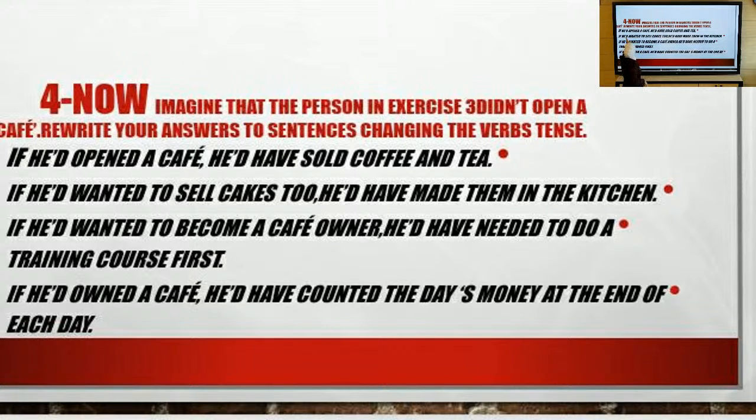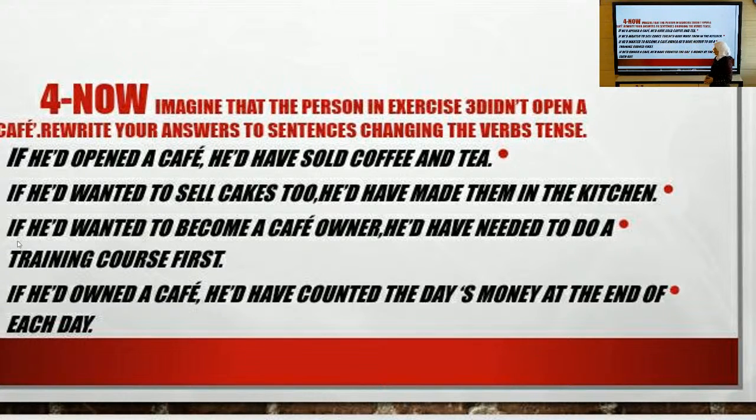The first one: if he'd opened a cafe, he'd have sold coffee and tea. If he'd opened, it is past perfect. The second one: if he'd wanted to sell cakes too, he'd have made them in the kitchen. So the first one, the if clause, is past perfect, he'd wanted, and the second one, he'd have made.